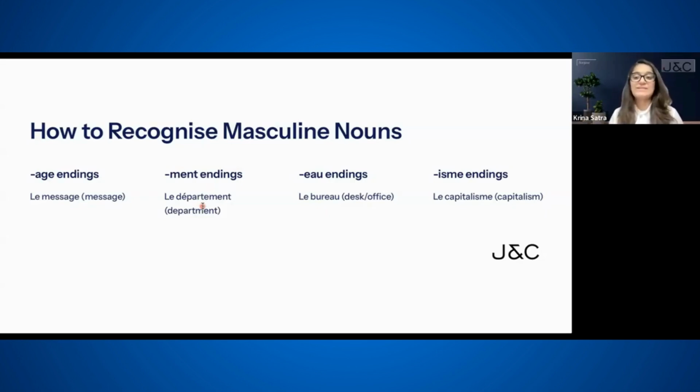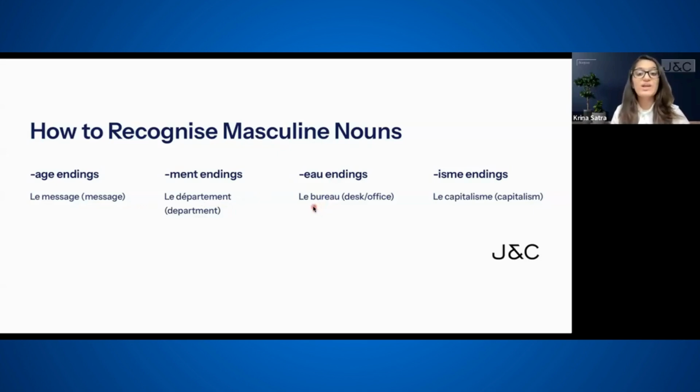Now, the third rule to identify a masculine noun is ending with E-A-U. You can remember it as water in French. You all know what water is in French? Water in French is eau, E-A-U, exact same spelling. So you can remember it as water. Any nouns ending with E-A-U are masculine.